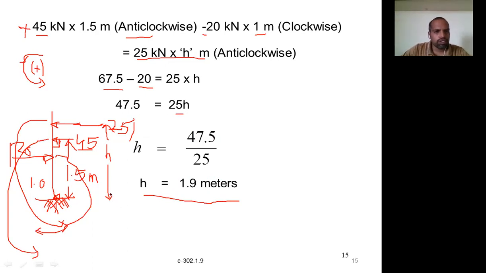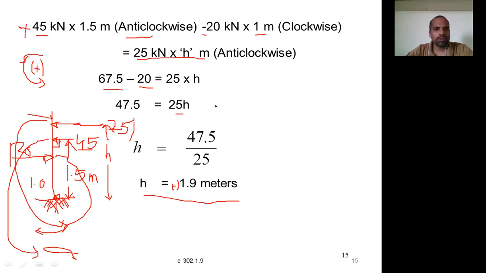You got the height, and you got a positive sign here. It is okay. It means the distance is positive, so the assumed direction is correct. We assumed the resultant lies here. If you got a minus, the magnitude may be the same, but the resultant will act in the opposite direction, something like this. A minus distance means it is in the opposite direction.